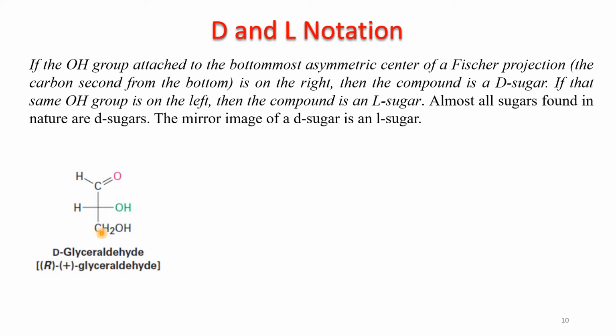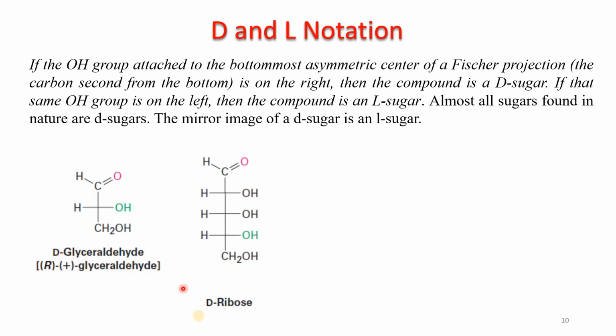This is the bottommost. This is not asymmetric. So we have to go one step above this carbon. This is asymmetric. So this carbon, if the OH group is on the right hand side, this is known as D-glyceraldehyde or R plus glyceraldehyde. So R stands for the absolute configuration and D stands for the relative configuration.